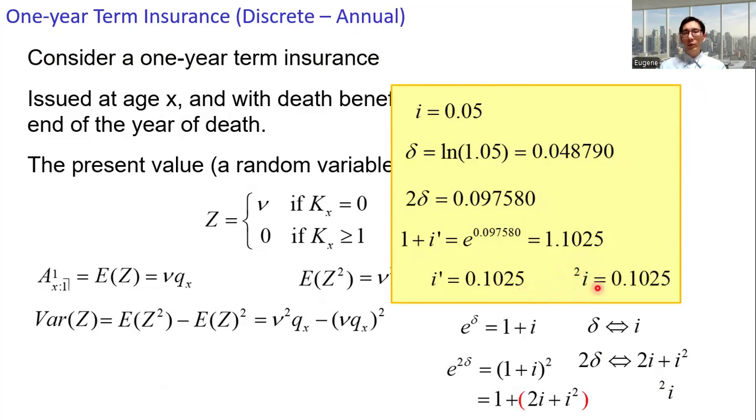And we use this notation, the pre-superscript 2, i equals 0.1025. The pre-superscript 2 indicates this expression is evaluated at the double force of interest.